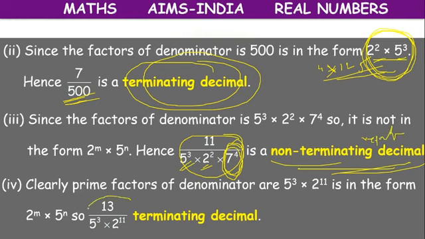In the fourth example, in this rational number, in the denominator part, we have only 5s and 2s. No need to divide, no need to check anything. Directly we can tell, it is an example of a terminating decimal.